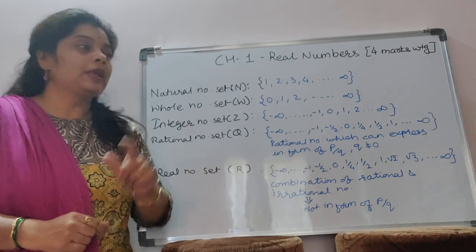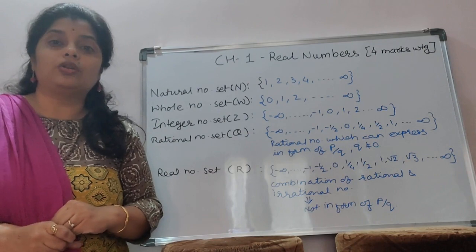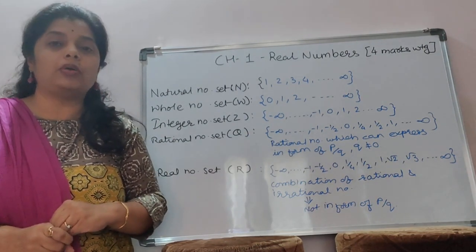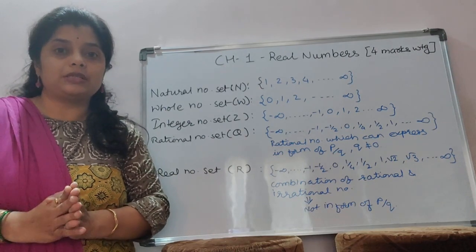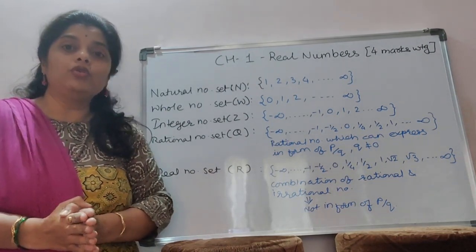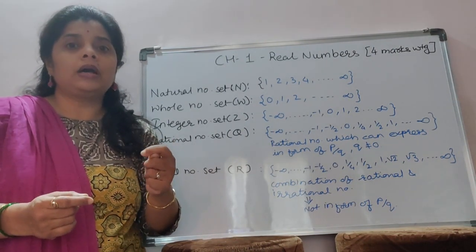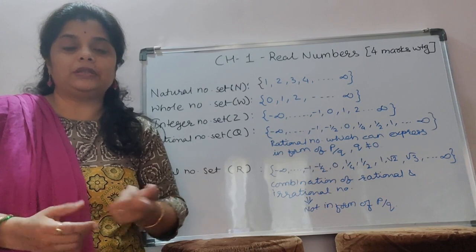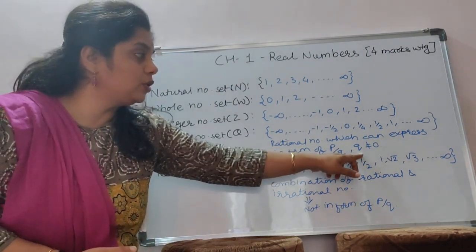Is it clear? Now, next is the rational number set. You already learned in 9th standard about rational and irrational numbers. So first I want to discuss the rational number. What do you mean by rational number? Any number, if we can express it in the form of P by Q, where Q is not equal to 0.